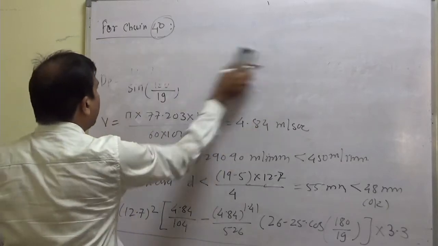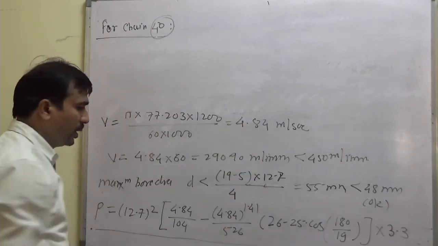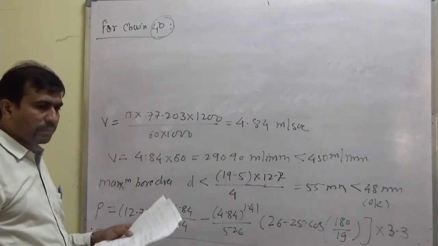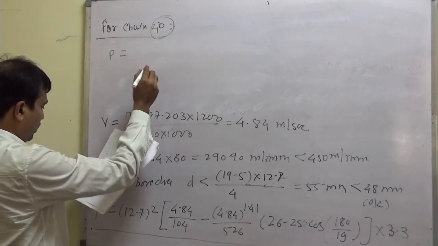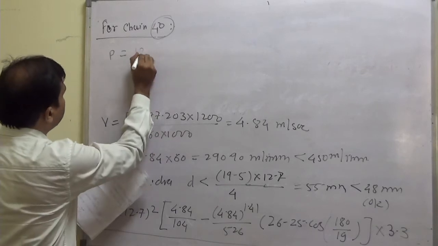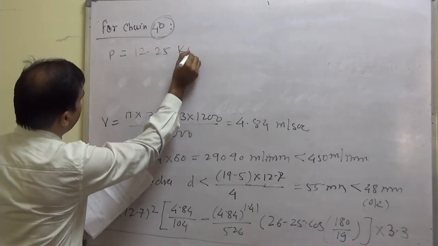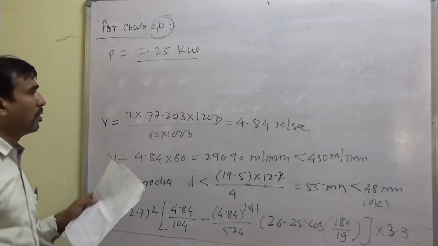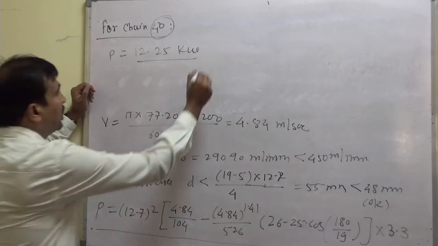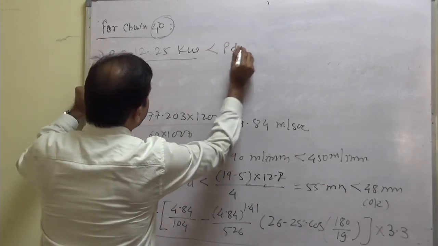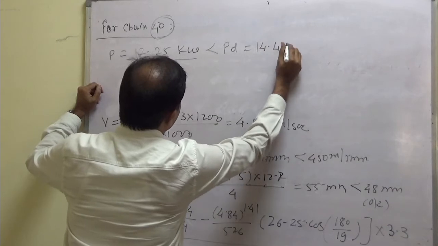So for chain number 40, capital P is coming out to be something like 12.25 kilowatt. Okay. For chain number 40, power capacity is 12.25 kilowatt. Again, this is less than design power PD, which is 14.4 kilowatt.